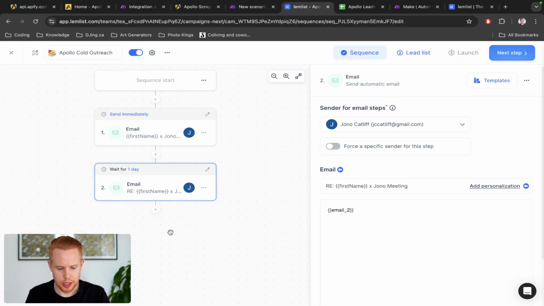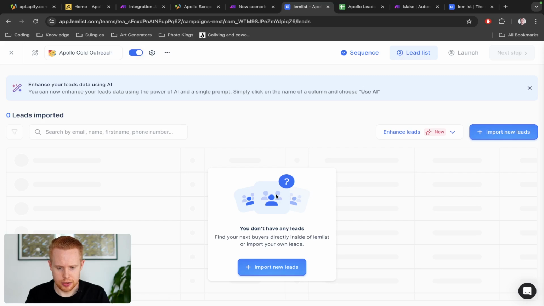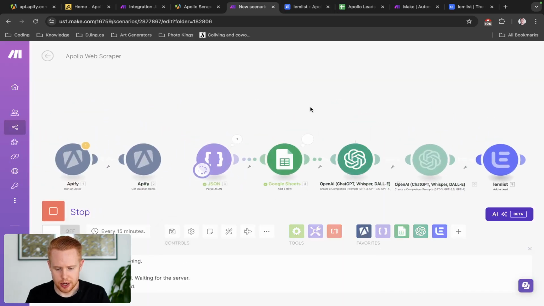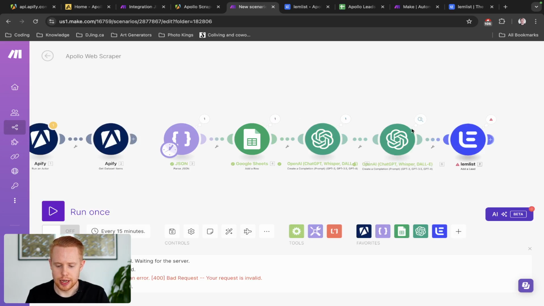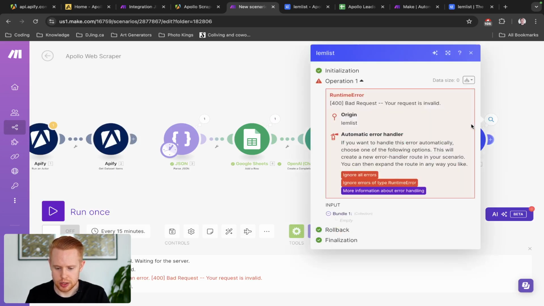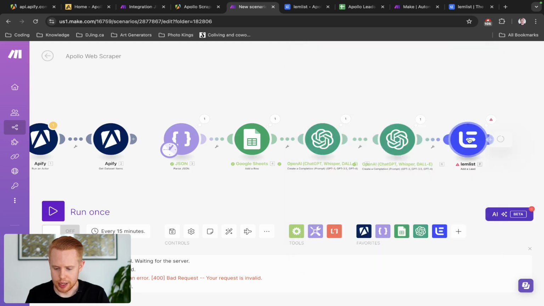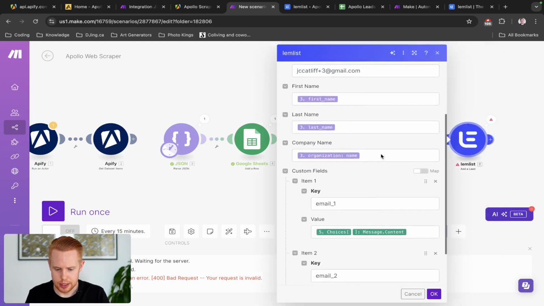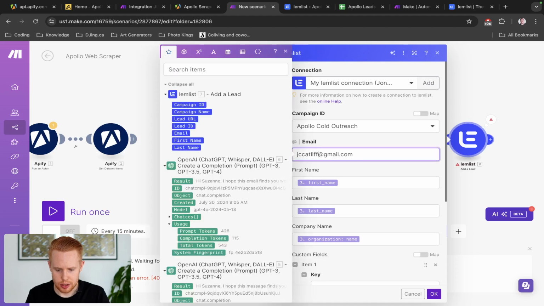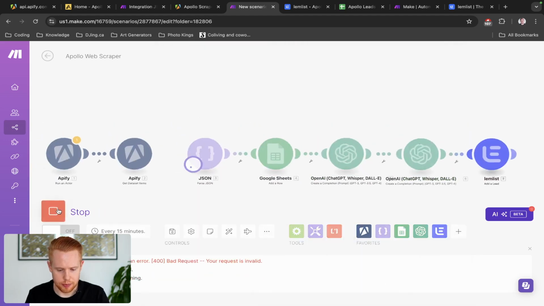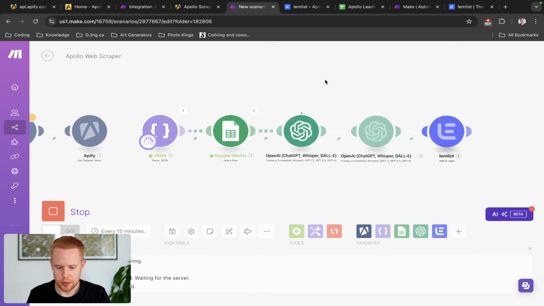And what we're going to do is go to the next step here and look at the lead list. And there's nobody in here, right? We're going to run this scenario. It's going to send Susan, or the tens of thousands of other people that you can scrape, to the Google Sheet. And then we're going to generate 2 AI responses and then send that to Lemlist. Looks like your request was invalid. So let's take a look and see what this could have been. Okay, I'm just going to try that one more time and see what happened here.